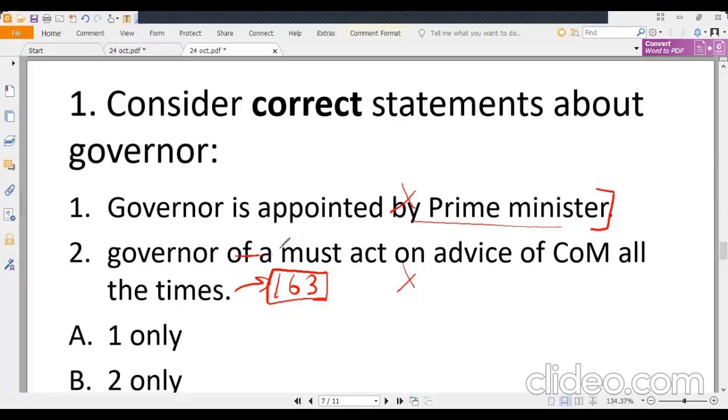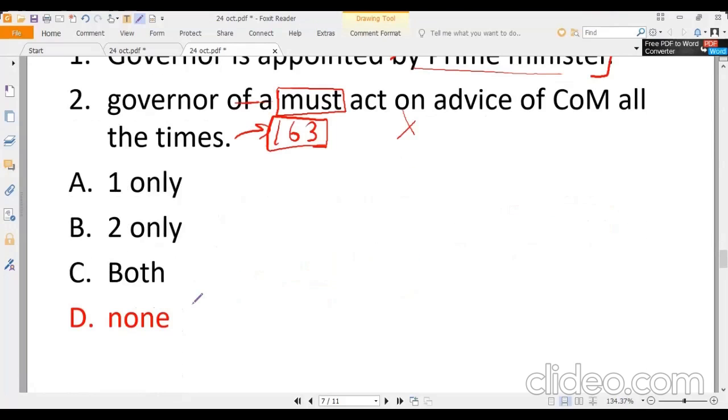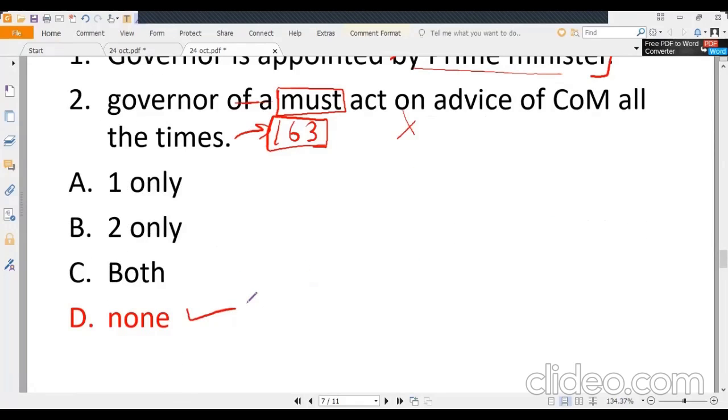And further, you can also use your common sense that it is saying must act, which is a very strong statement. So 9 out of 10 times, these kind of statements will be wrong. So you can take a calculated risk as well. So both are wrong. The answer is D, none.